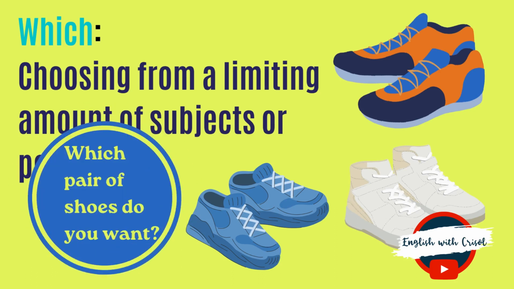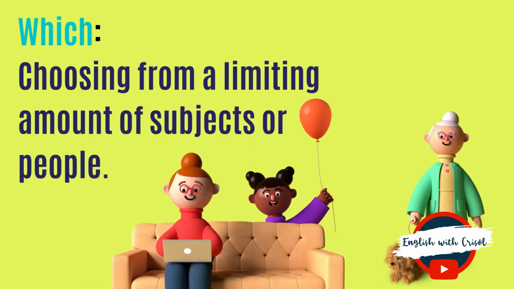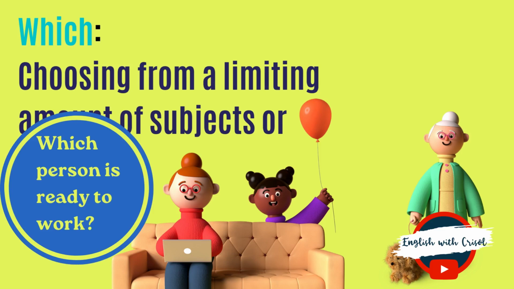As you can see, I'm giving you 3 options and you can choose. The same thing happens when we're talking about people. Look at these 3 people and I will ask, which person is ready to work? We can see that it's very easy to answer this question. The lady in the red sweater.